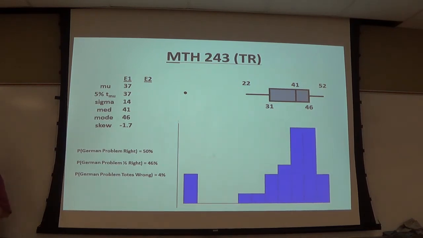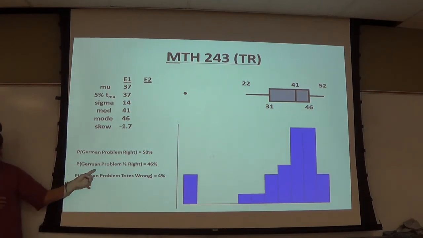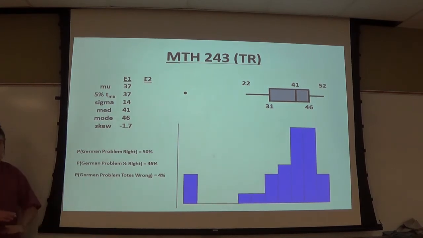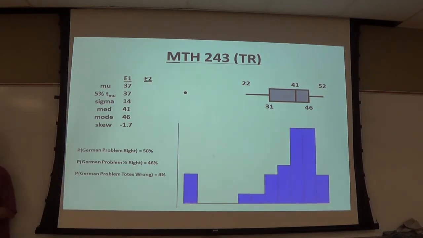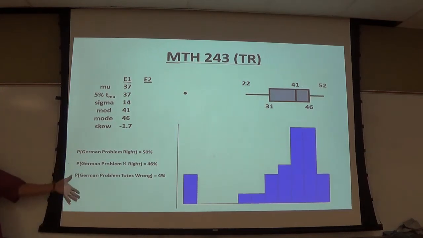The question that gave you guys the most grief was the last one, the German class question. I took some quick statistics on that, and I kept track. Half of you got the entire thing correct. Roughly half of you got it half correct. So almost everybody in the class got that question at least partially correct. Only 4% of you missed the entire thing, which I think was 1 person out of the entire class. And that's okay. I'm not pointing fingers. I'm just saying, statistically, this is what happened.